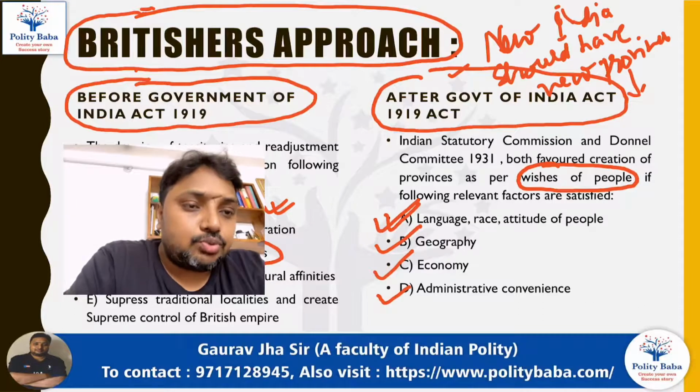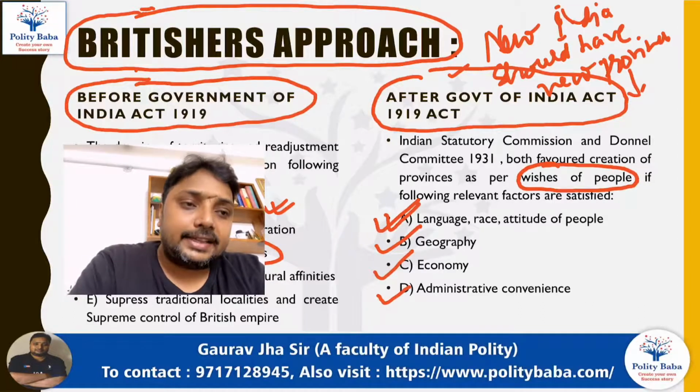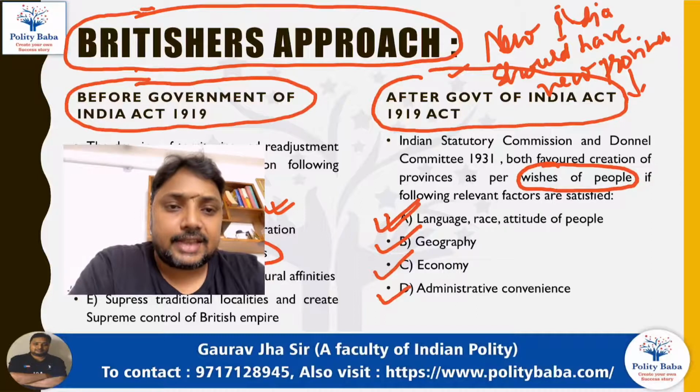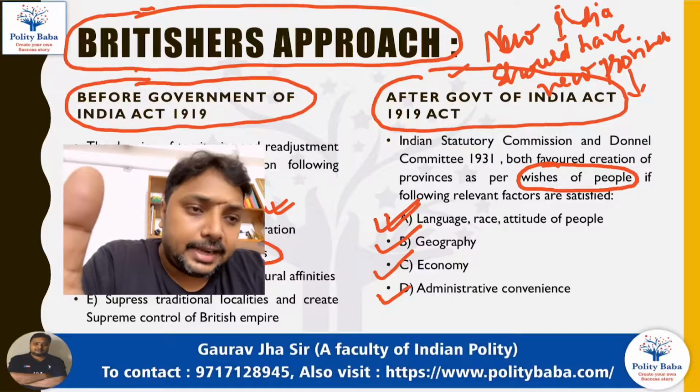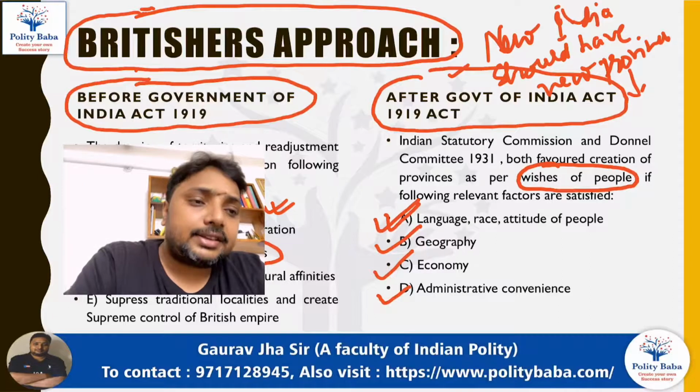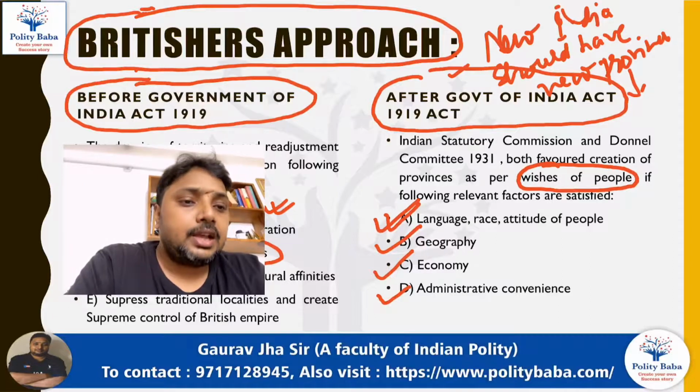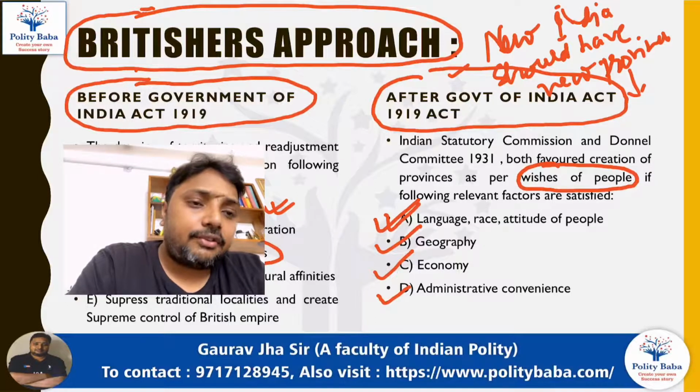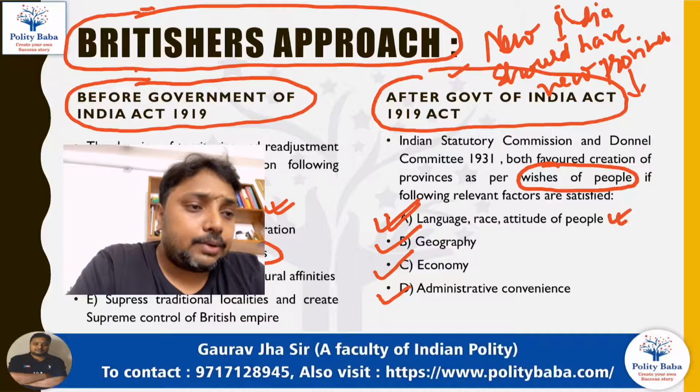So, language was not the sole criterion to create the states as suggested by the Britishers, but Britishers advised that language factors cannot be ignored, and language is one of the prominent factors in surviving a regional government, in surviving a state government. Hence, language factors should be given the priority.